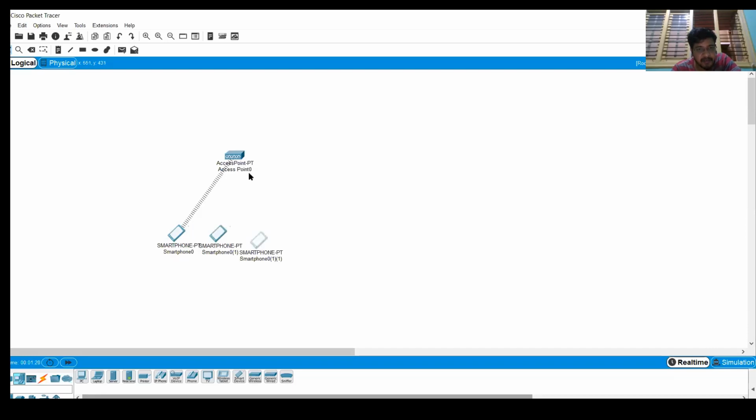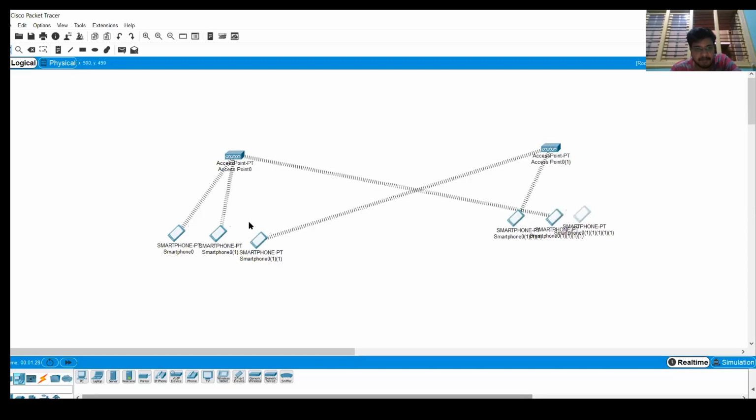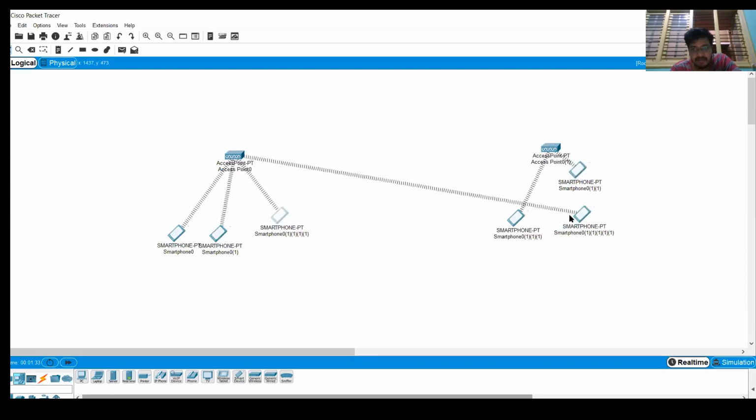I'll be taking a few more devices. So this is one of the access points which are connected.